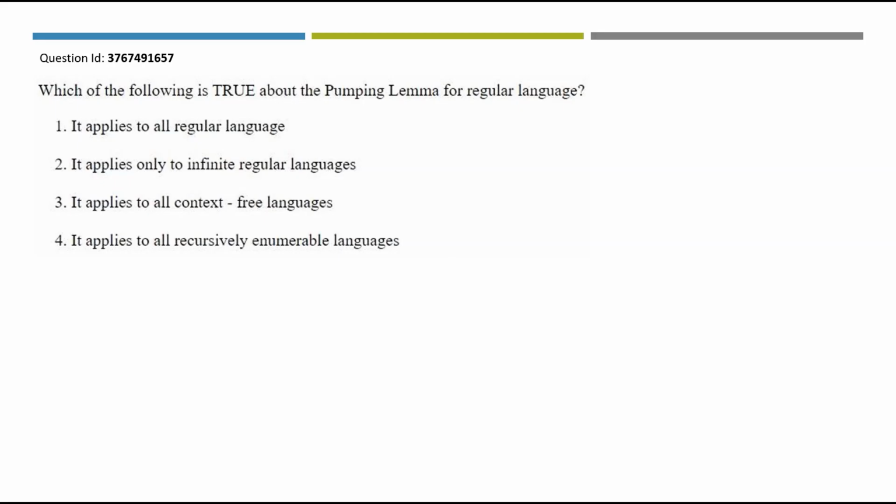When we say it's a pumping lemma for regular language, it applies to all context-free languages will be ruled out because there is a pumping lemma for context-free languages. Here for regular language you will be splitting the string into 3 strings, but in pumping lemma for CFL you have to split the string as 5 strings. And when this is a pumping lemma for regular language, definitely it will not apply to recursively enumerable languages. So we can even rule out option 4. Now it's between option 1 and 2.